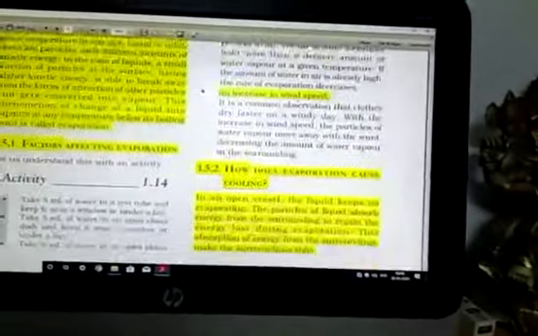So on the basis of this activity, we can say that there are so many factors that affect evaporation. Number one, increased surface area. Out of the test tube and this china dish, which one has the increased surface area? This second one. So if you increase the surface area, evaporation will be faster, right? More evaporation, more cooling. This is the reason you can sip tea easily from the saucer rather than the cup.